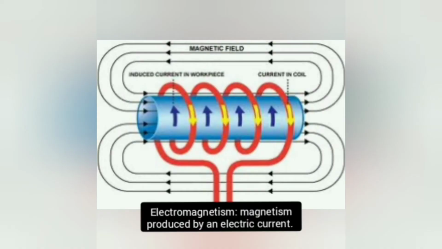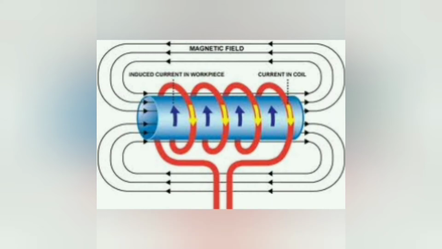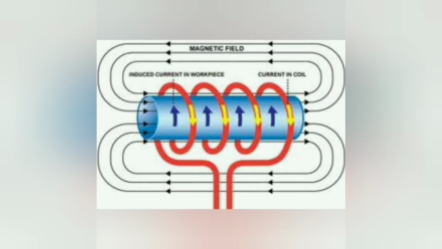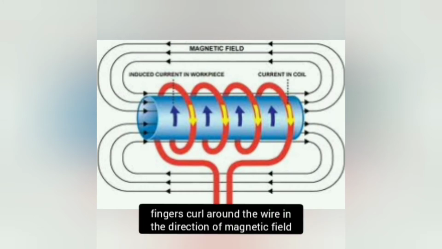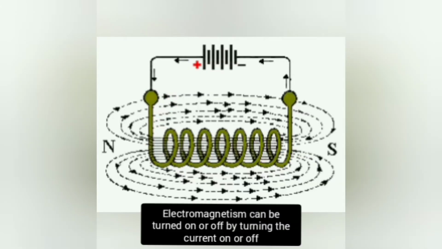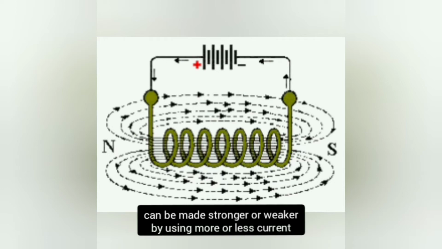Hence, electromagnetism is magnetism produced by an electric current. Current flowing through a wire creates a magnetic field that surrounds the wire in concentric circles. When the thumb of the right hand is pointing in the same direction as the current flowing through a wire, the fingers of the right hand curl around the wire in the direction of the magnetic field. Electromagnetism is very useful because it can be turned on or off by turning the current on or off, and it can be made stronger or weaker by using more or less current.